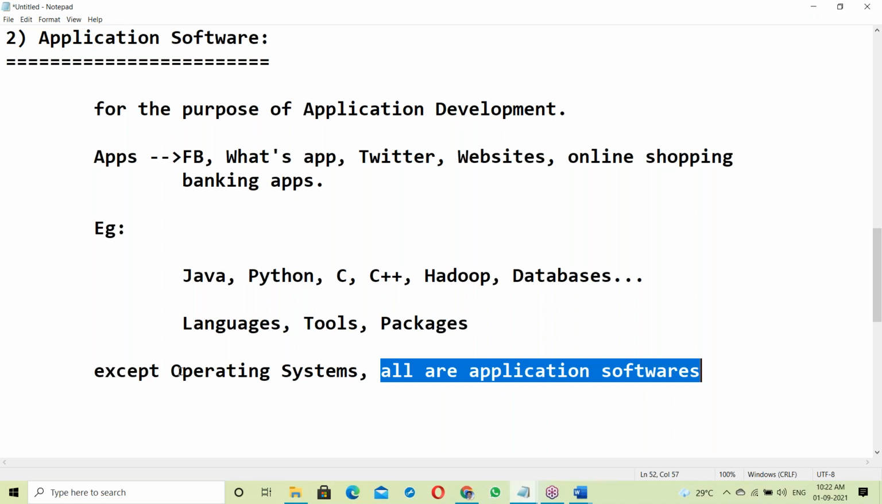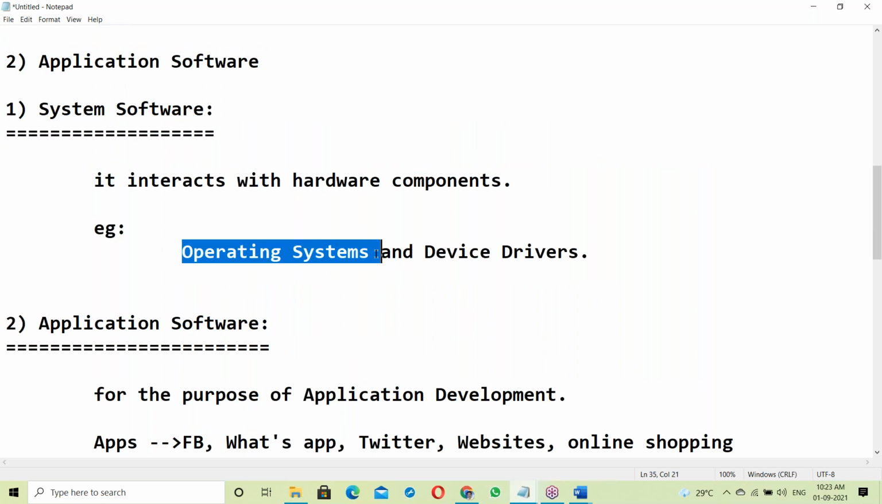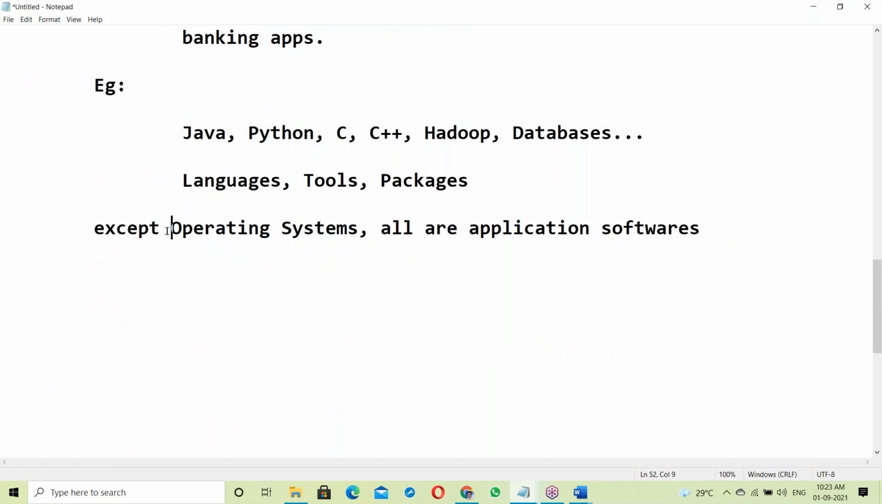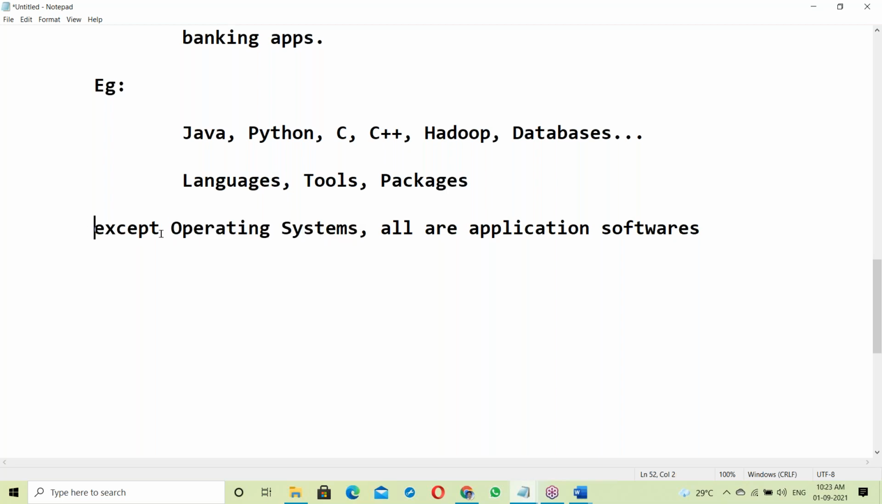Except operating systems. What are operating systems? They come under system software. Operating system means like Windows is an operating system, Linux is an operating system, Unix is an operating system. Except these operating systems, all are application softwares, that may be languages, or tools, or packages.